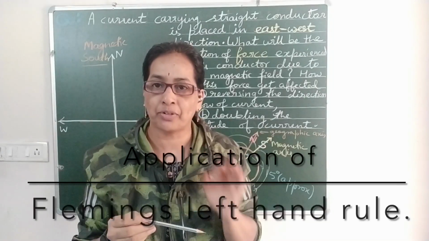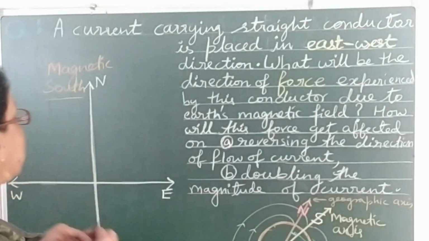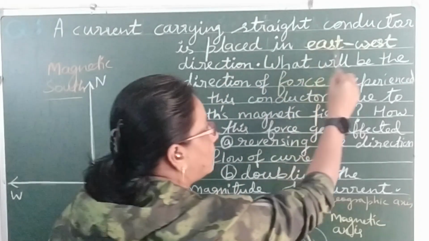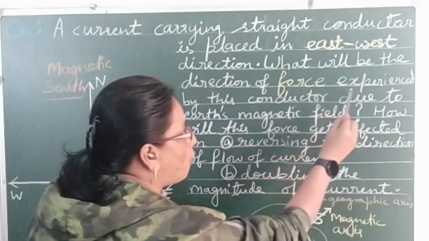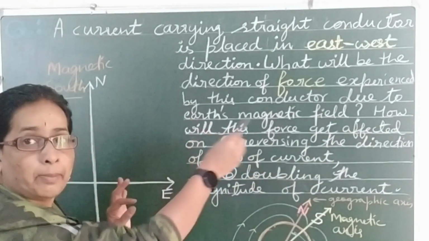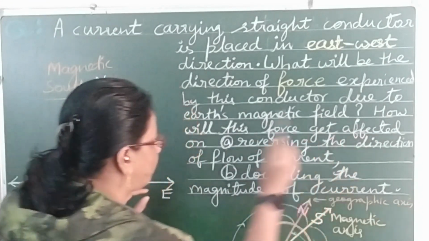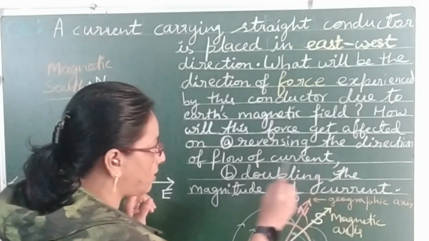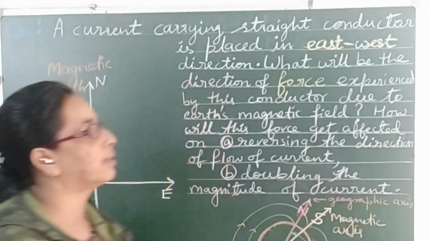So here there is an interesting question on the application of Fleming's left-hand rule. The question states that a current carrying straight conductor is placed in the east-west direction. What will be the direction of force experienced by this conductor due to Earth's magnetic field? How will this force get affected on (a) reversing the direction of flow of current, (b) doubling the magnitude of current in the conductor?